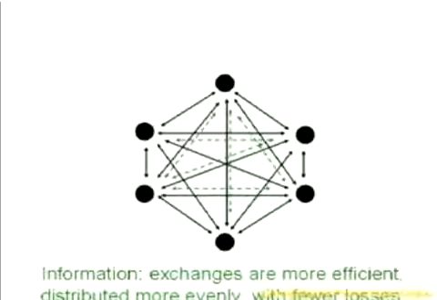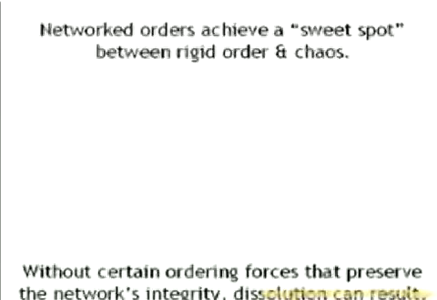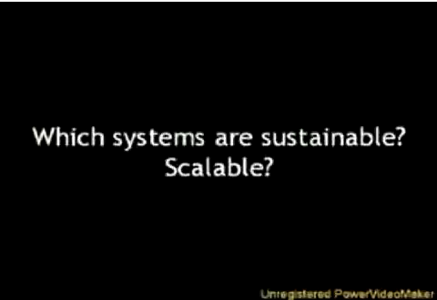Of course, without a single node in charge, networks are limited in their ability to make a single system-wide course of action. Networked orders achieve a sweet spot between the rigid order of a hierarchy and the chaos of unconnected nodes. But without certain ordering forces that preserve the network's integrity, dissolution can result. We'll return to these ordering forces in a moment. Which system do you think is sustainable?